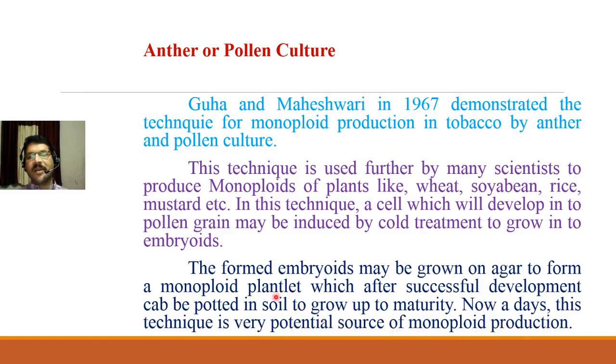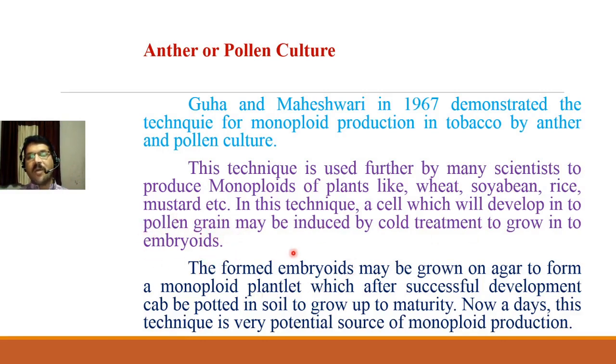So here, scientists selected or identified the cell which will grow into a pollen grain. Then they induced that cell with cold treatment, or gave temperature shocks to that cell. So that cell, instead of producing a pollen grain, directly produces embryoids.